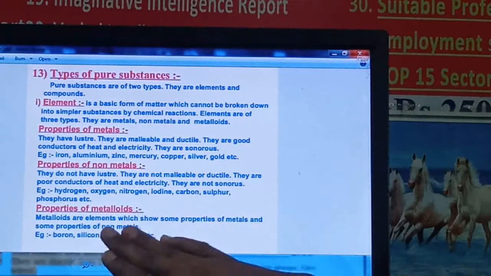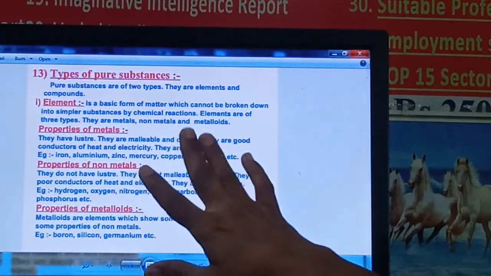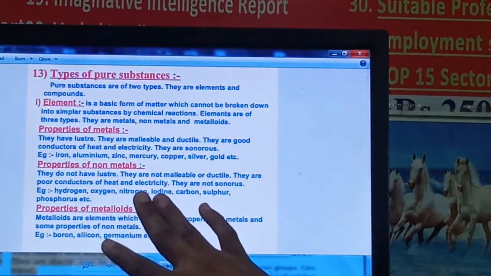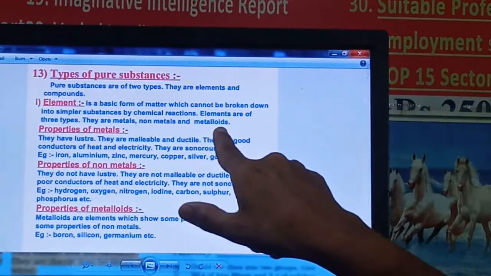Majority of the metals are in the solid state. Non-metals we can observe in solid, liquid and gaseous states. Now the third type is the metalloids, right?